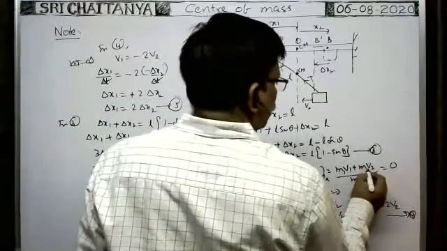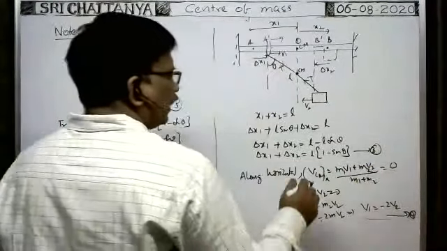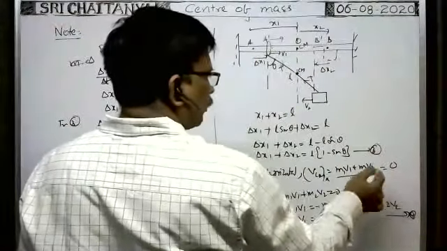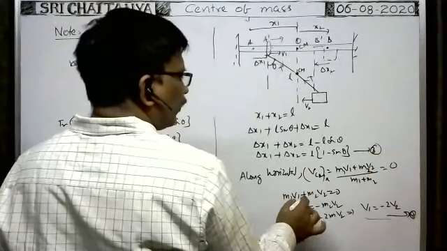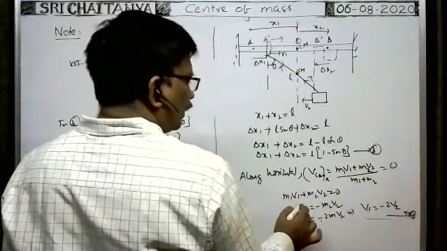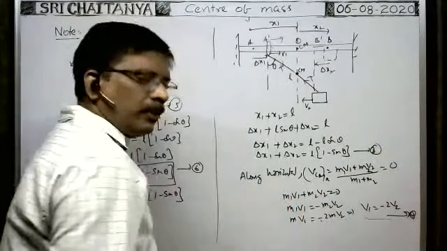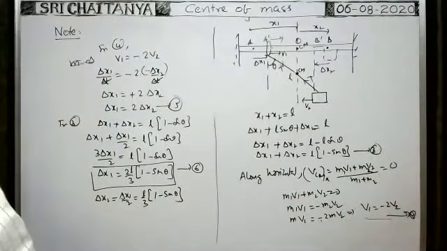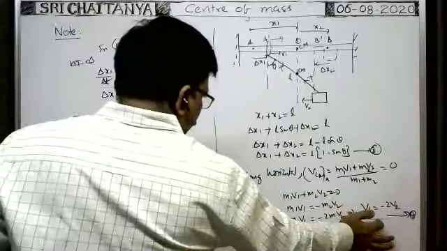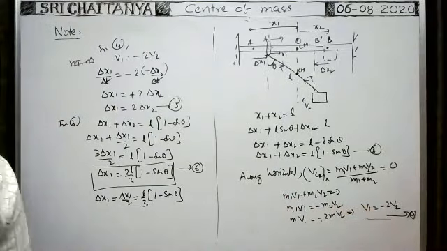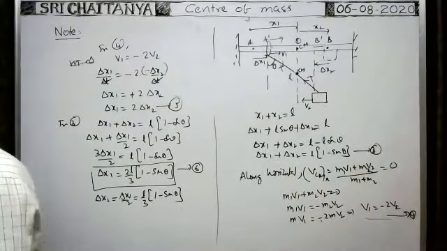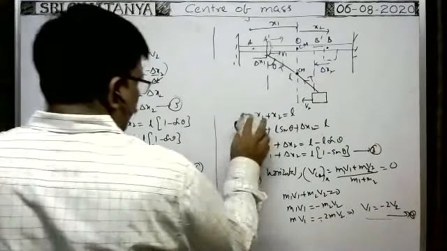M1 V1 plus M2 V2 along the horizontal direction by M1 plus M2. M1 V1 plus M2 V2 is equal to 0, or M1 V1 is equal to minus M2 V2. You have to remember this formula. This is important.